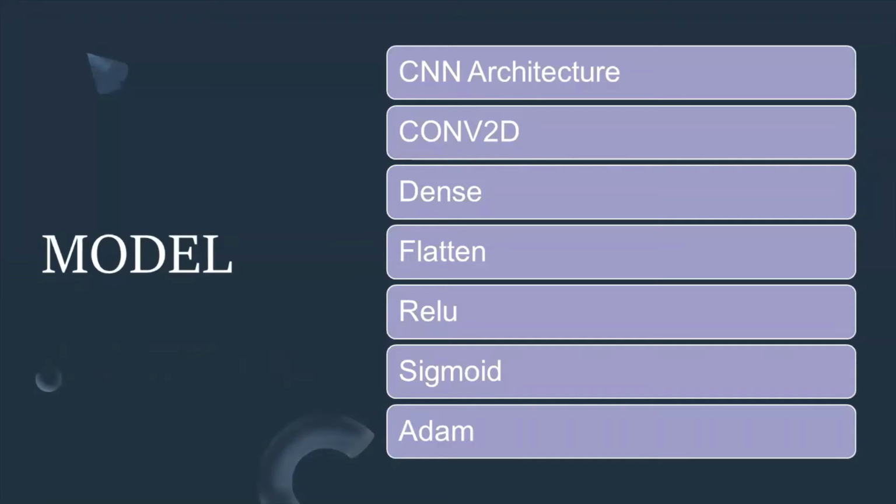For this project, we have used CNN architecture. Our model consists of convolutional 2D, dense and flattened layers. We have used ReLU activation function in our model, but we have used sigmoid function at the last dense layer because we need a binary output as 1 or 0. We have used ADAM as optimizer and binary cross entropy to calculate loss at the compiling stage. This is a basic definition of our model. You can see from here what we use in this model.